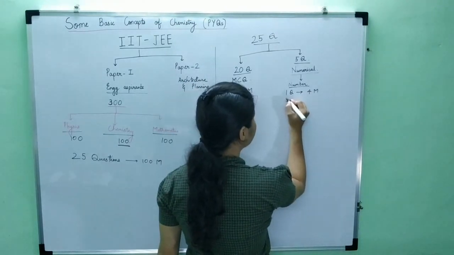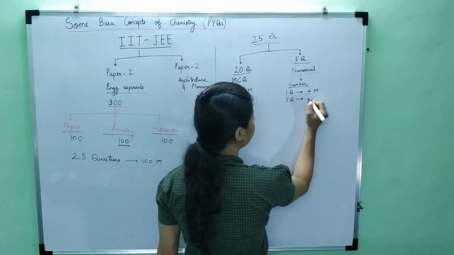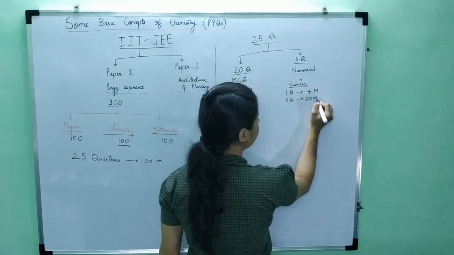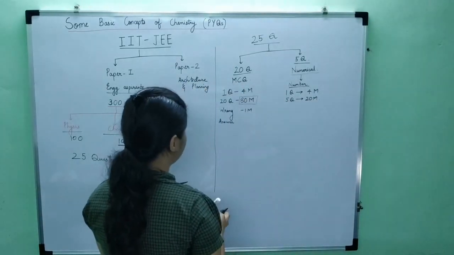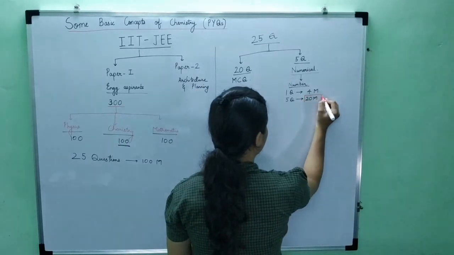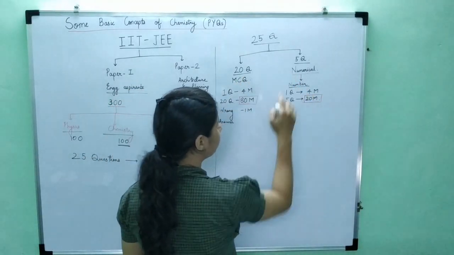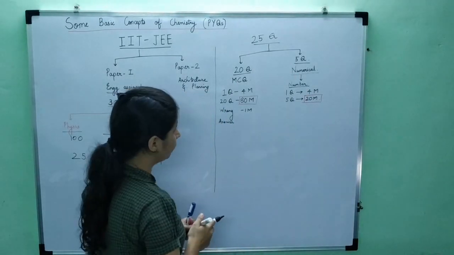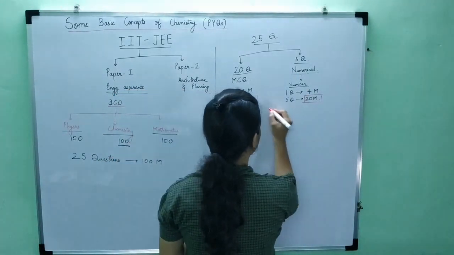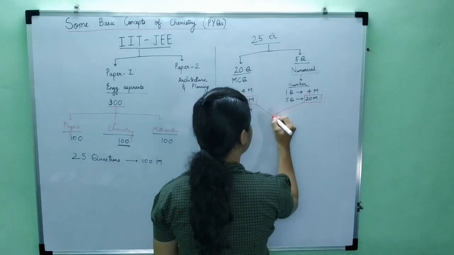So for 5 questions, this turns out to be 20 marks. If you look at the total marks, 80 marks you fetch from the 20 MCQs and 20 marks from the 5 numerical questions. So these give us a total of 100 marks.